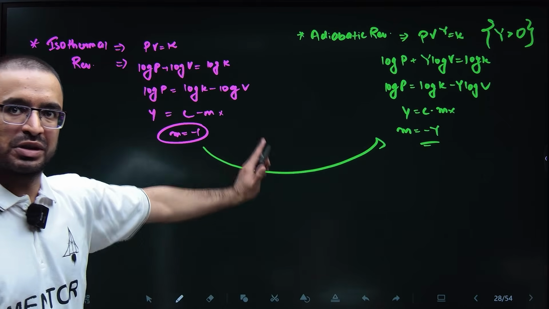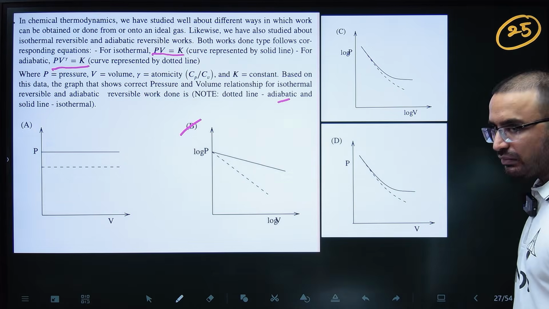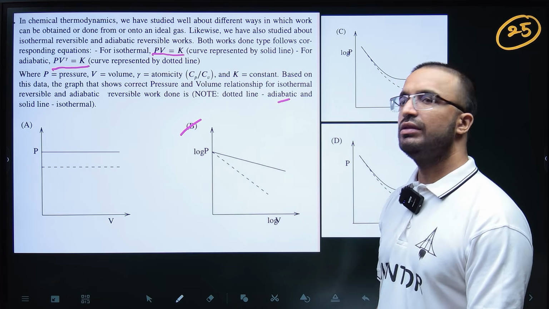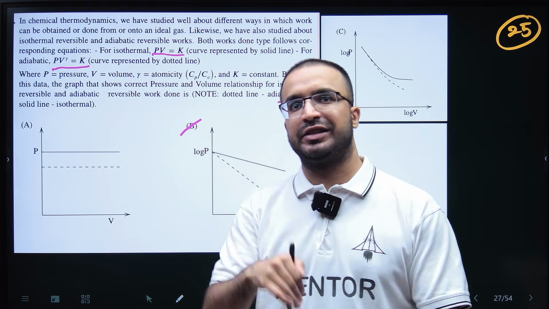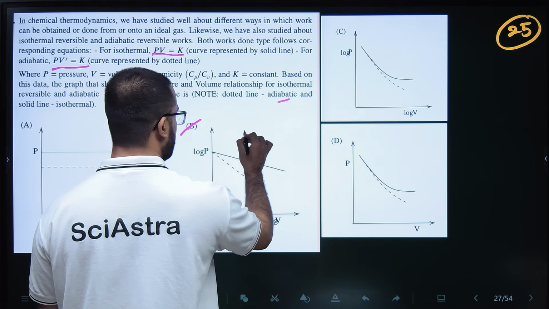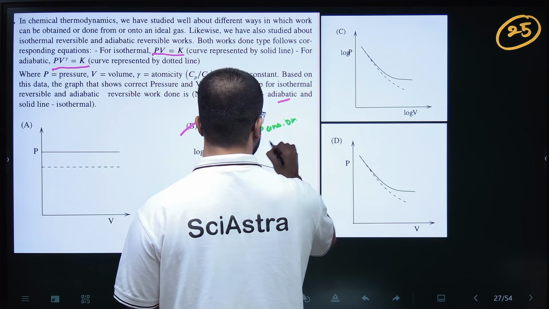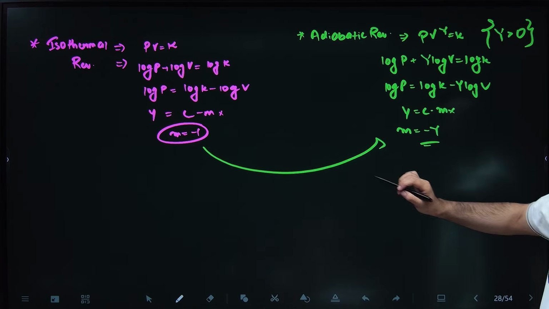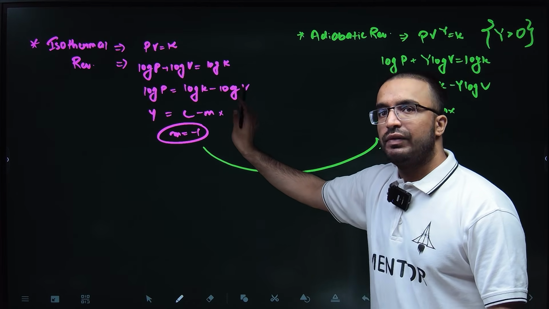Both of the slopes are negative, but the magnitude of the adiabatic curve is gamma times. So basically this is expansion, because log V is increasing, that means volume is increasing, and log P is decreasing, that means pressure is decreasing. So pressure is decreasing and volume is increasing. So this is expansion. Every graph is for expansion. So if your log V is increasing, this value will be more.